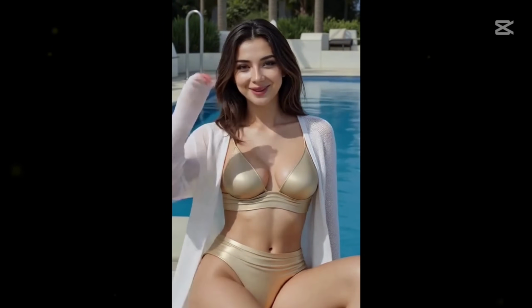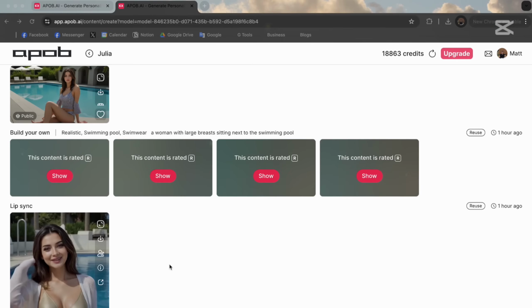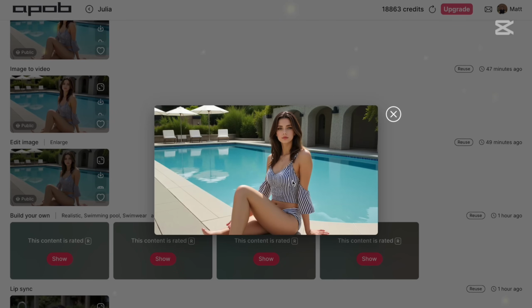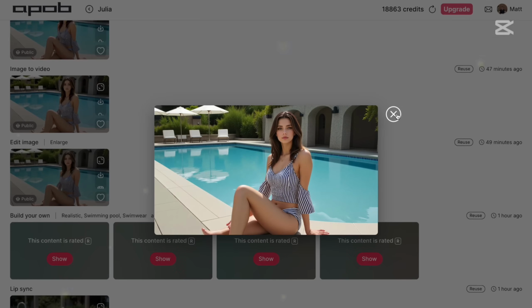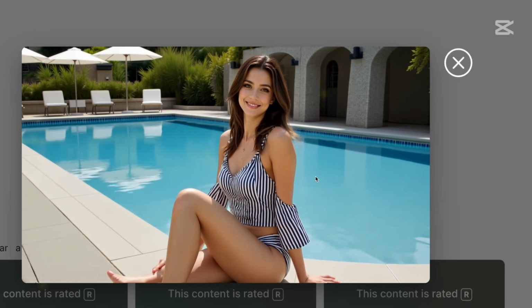Okay, so it looks good, but what I need to admit is that when you generate a video, ideally you don't want to have much motion here when people are speaking, or you need to generate a few videos to make it work properly. Then I also have this image. I'll enlarge this image, so basically I improve the quality, so it looks very nice in my opinion. And I also turned it into a video, so here is the video. In my opinion, it looks very nice.